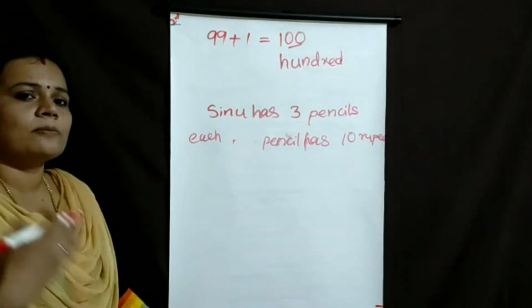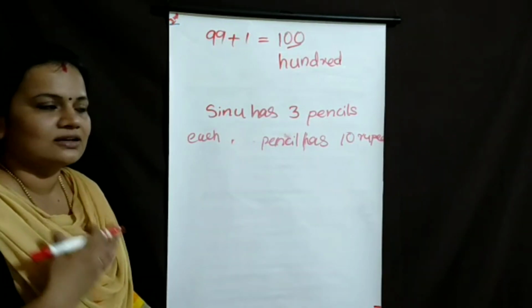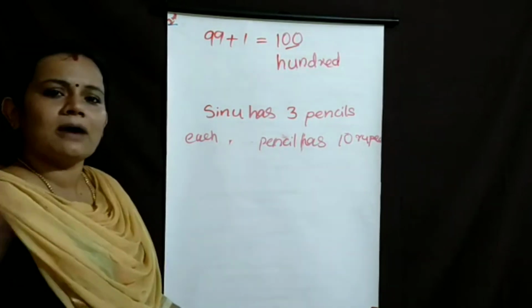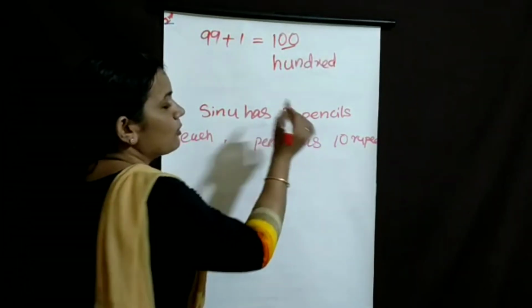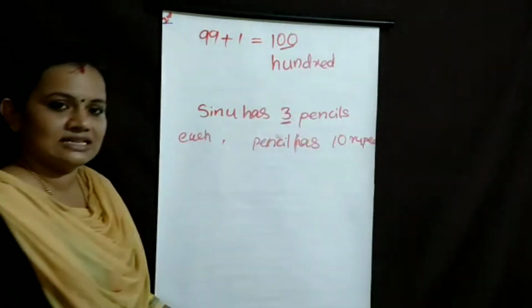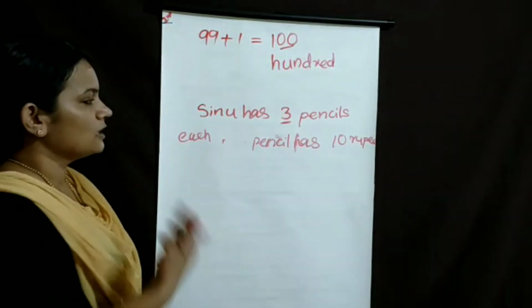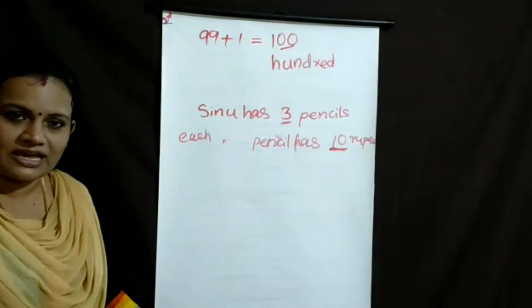Then how much will she pay? Sinu went to the market. She went to a bookstore and bought 3 pencils. 1 pencil is 10 rupees.